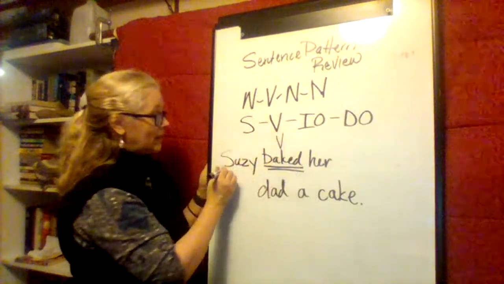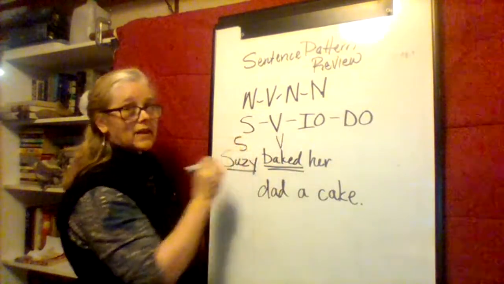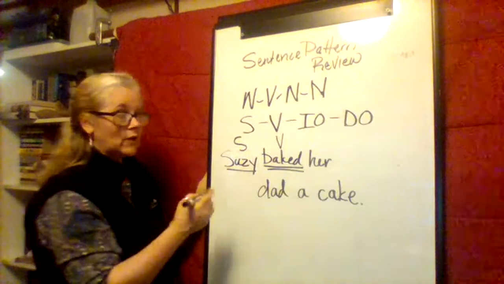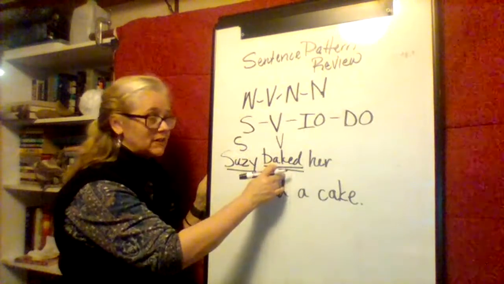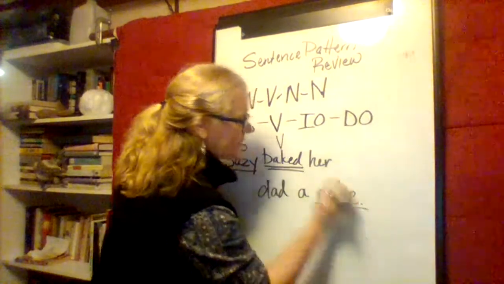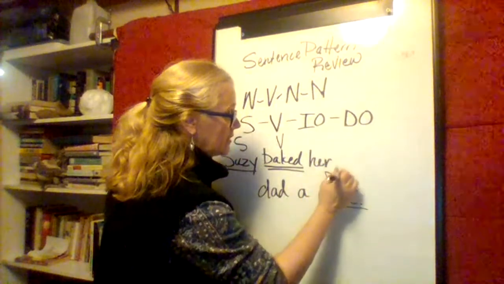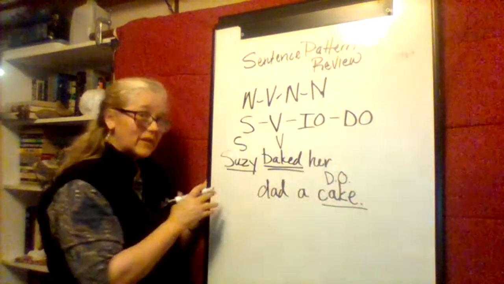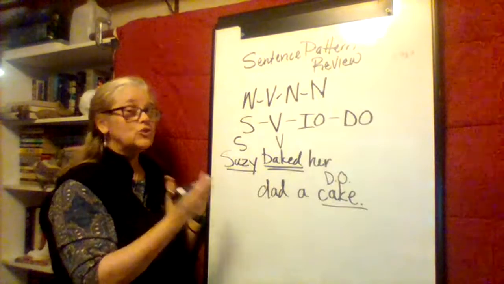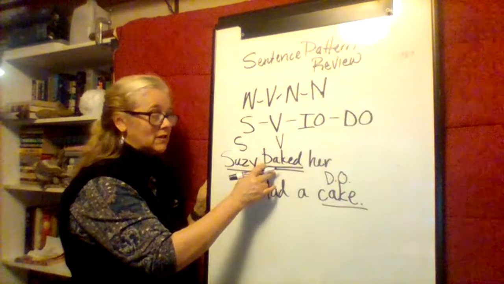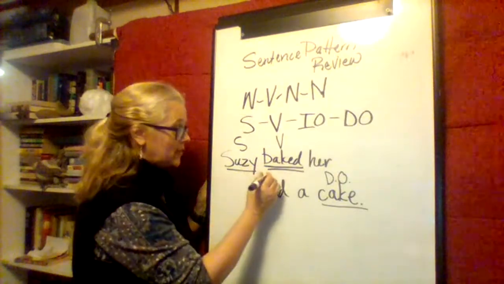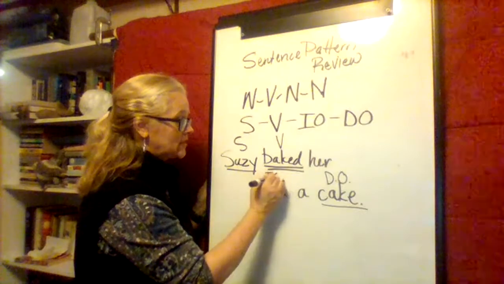Who's doing the baking? Susie's doing the baking. What is she baking? What's receiving the action of this verb? Cake. There's our direct object. Okay. Now in the sentence, what is indirectly receiving the action? Her dad. So we're going to put indirect object.